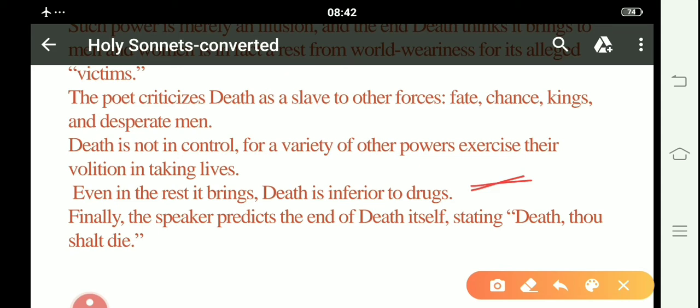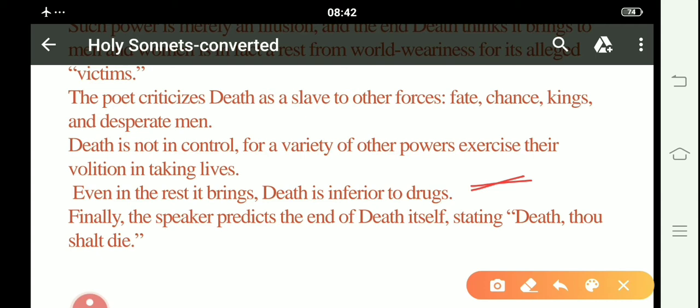Finally, the speaker predicts the end of death itself, stating, "Death, thou shalt die." Ultimately, death itself dies, instead of creating the death of the human. All right. So I hope you would understand.